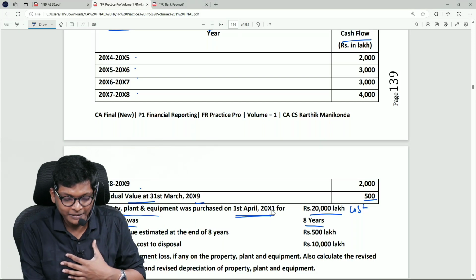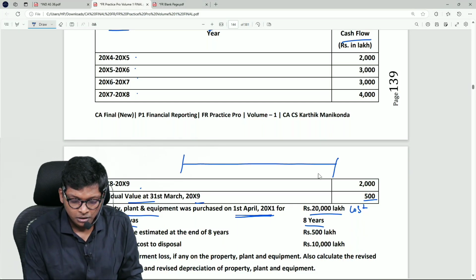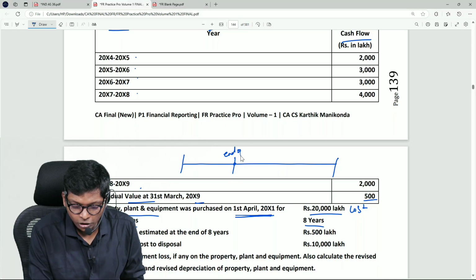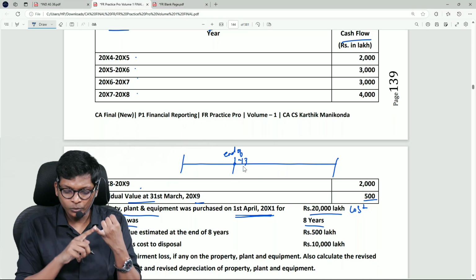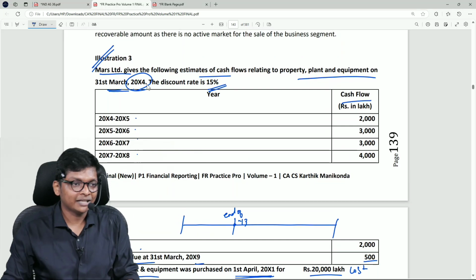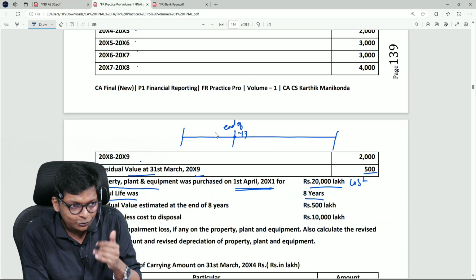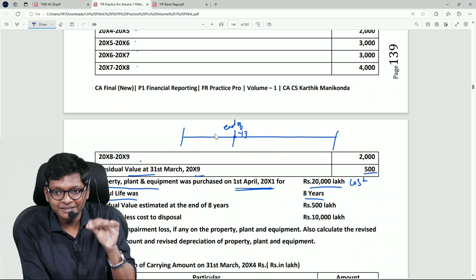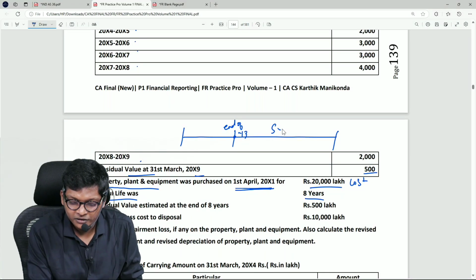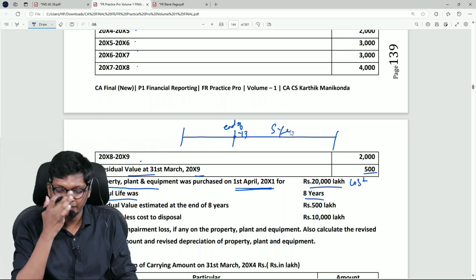See, this is 1st April, that means total 8 years. Now I am at the end of year 3: 21-22, 22-23, 23-24. Correct? So already 3 years over, sir. I am doing this impairment calculation at the end of the 3rd year. How many years are left? 5 years are left.